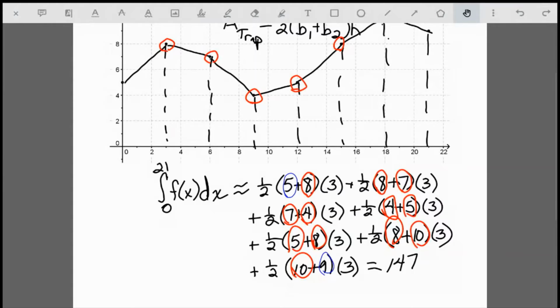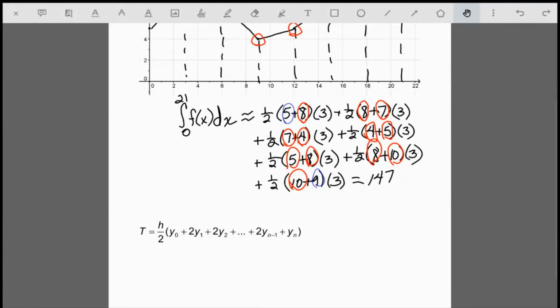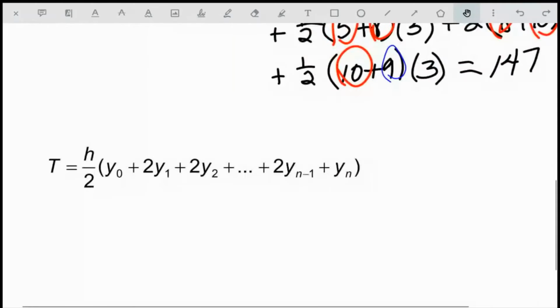Now, if we were to factor out the 1/2 and the 3, you can see that all of those function values are there twice except for the left endpoint and the right endpoint. So what that allows us to do is when we have equally spaced subintervals like this, or trapezoids that all have the same height, we can factor this out.